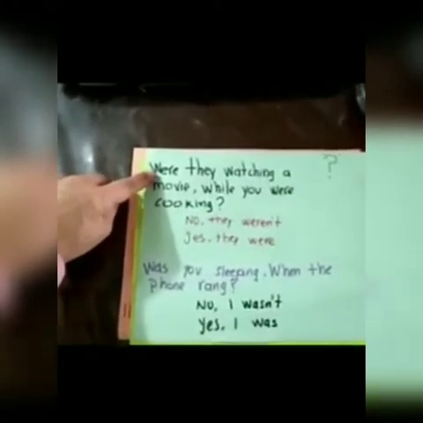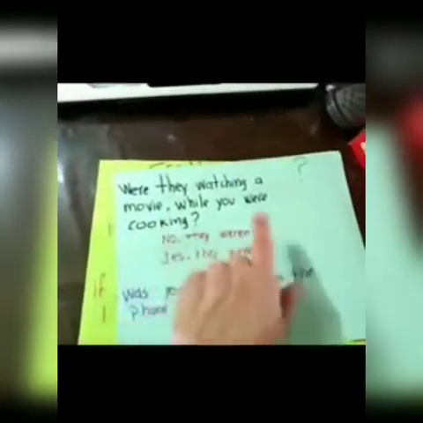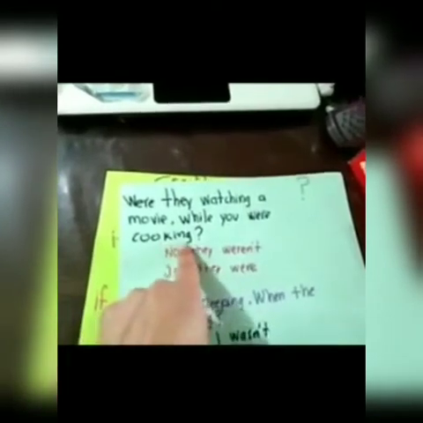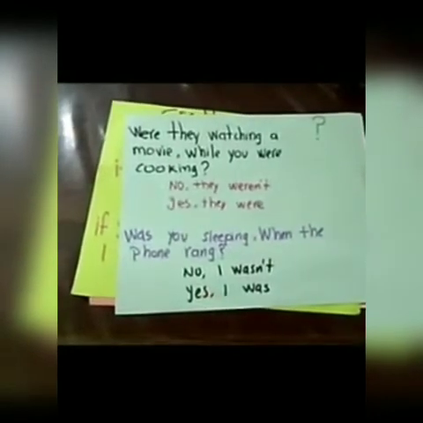Look how we are gonna use the verb to be in past for this person, were they? The verb plus ing, watching. And when we use while, the other action continues. When we use the word when, the other action finished. Was you sleeping when the phone rang? No, I wasn't. Yes, I was.